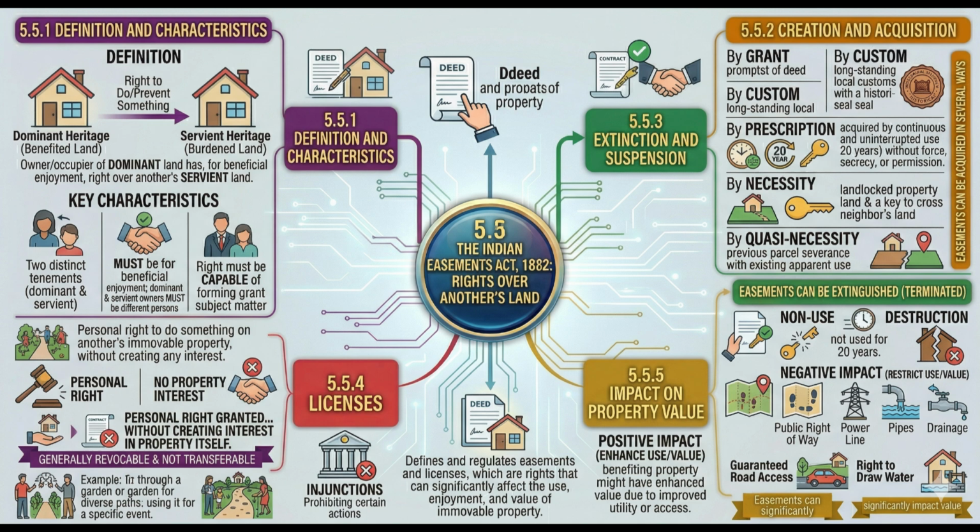2. Key characteristics, core legal conditions. What makes a valid easement? 2 distinct properties must exist. Right must be for beneficial enjoyment. Owners must be different persons. Right must be capable of forming legal subject. So I cannot have easement on my own land? Correct. Easement always involves 2 separate ownerships.